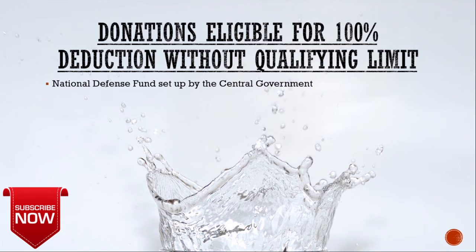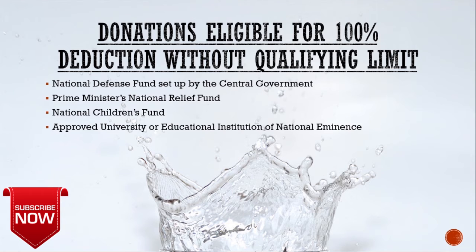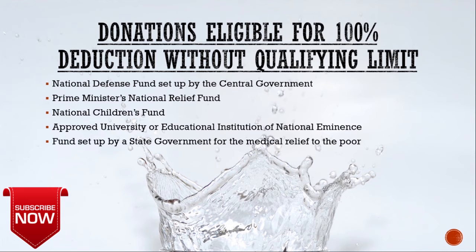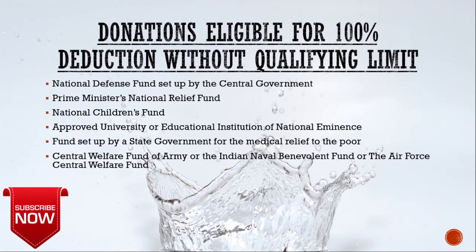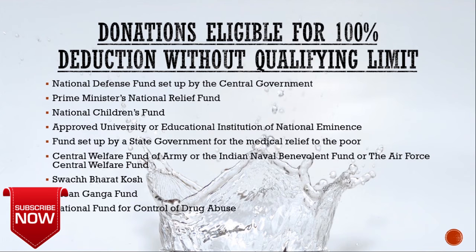So those funds are National Defence Funds set up by central government, Prime Minister's National Relief Fund, National Children's Fund, approved university or educational institution of national eminence, funds set up by state government for the medical relief to the poor, then Central Welfare Fund of Army or Indian Naval Benevolent Fund or the Air Force Central Welfare Fund, then Swachh Bharat Kosh, then Clean Ganga Fund, then National Fund for Control of Drugs Abuse.